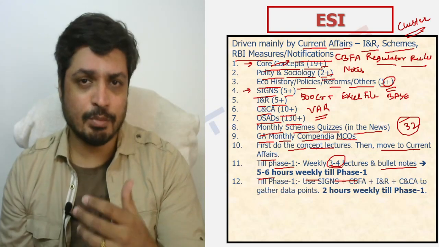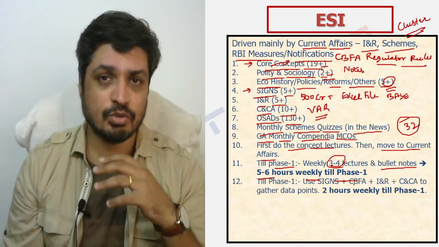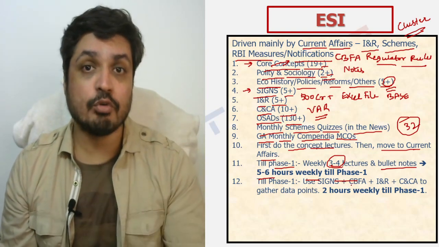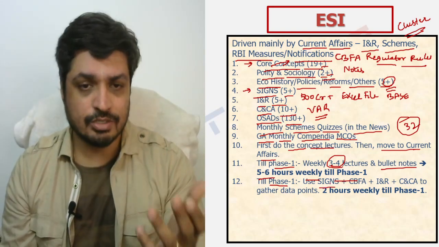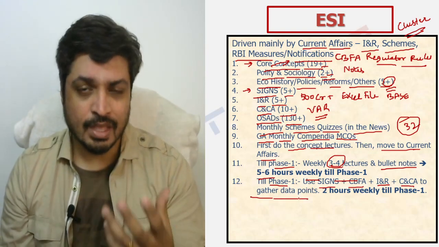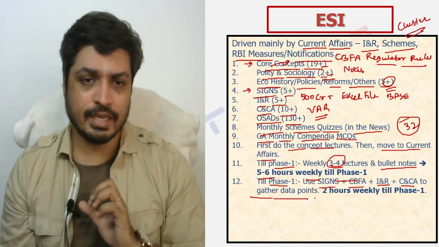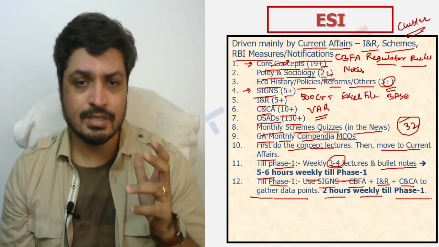As I said, from an ESI and a finance standpoint, gathering data is of course more important than actual writing, because writing will come only when you have good content. So till phase 1, you have to use your science notes, CBFA notes, INR notes, and CNCA notes to gather as many data points as you can and segment them the way I've just told you. What I'm looking for from you is an expectation of 2 hours on a weekly basis till phase 1.